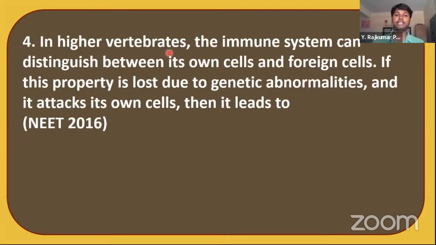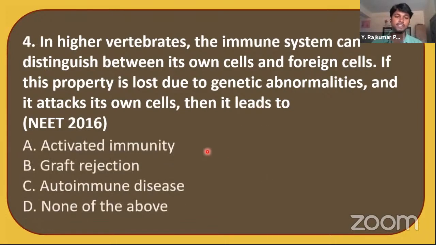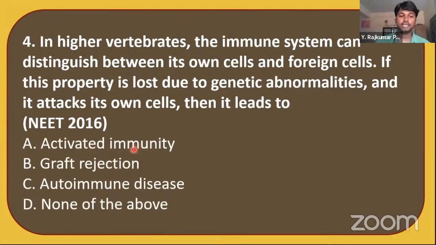In higher vertebrates, the immune system can distinguish between its own cells and foreign cells. If this property is lost due to genetic abnormalities and it attacks its own cells, then it leads to... Okay, if it goes wrong and attacks its own cells, what happens? See the options: activated immunity, graft rejection, autoimmune disease, none of the above.